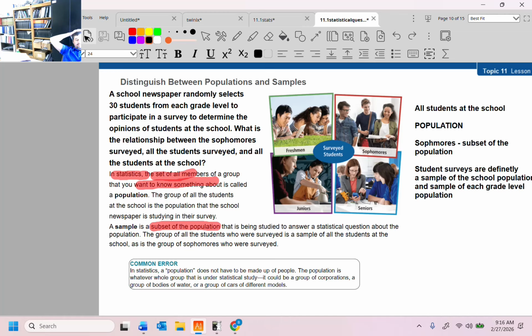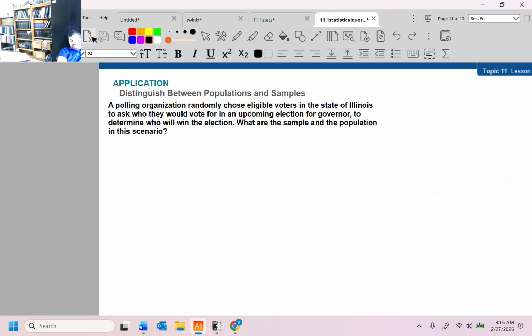All right, so what's the question here? What is the relationship between the sophomores surveyed? So the sophomores are a subset of the population. And yeah, that answers the question. They're just a sample, nothing more. All right, distinguish between populations and samples.